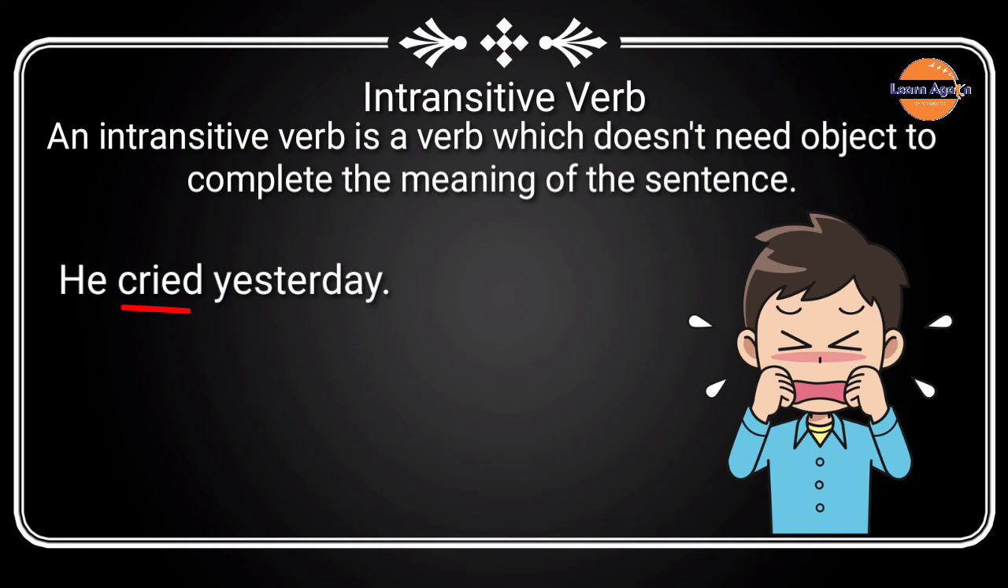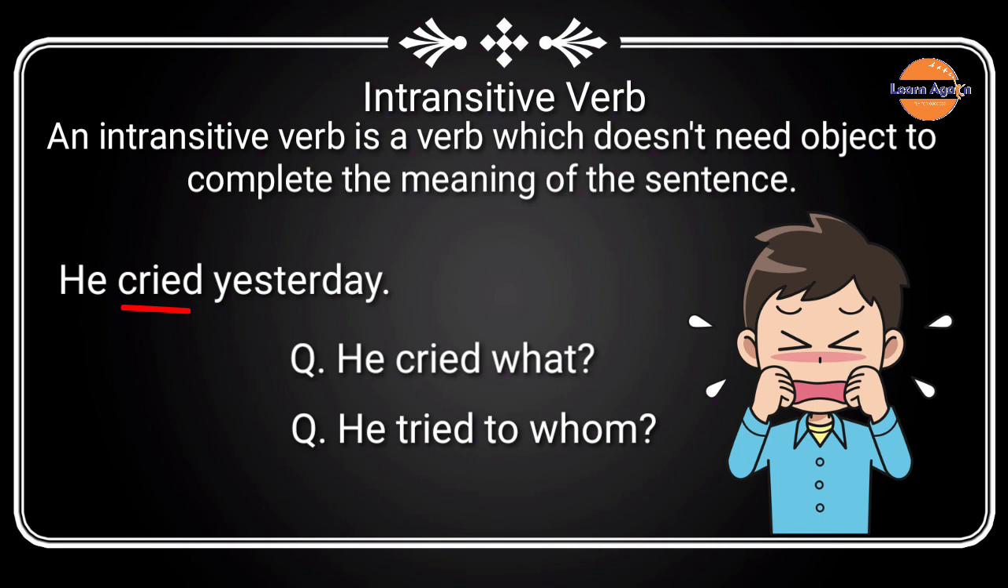Let us check by asking what or whom. He cried what? Here we do not get any answer. If we ask he cried to whom, still there isn't any answer. But the sentence is meaningful. Hence, the verb cried is an intransitive verb.